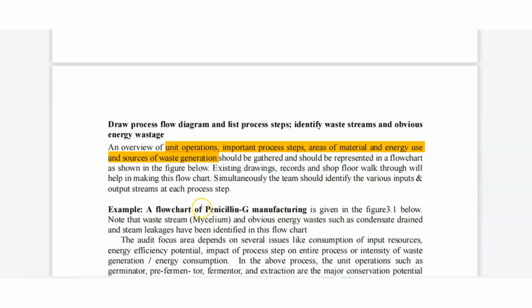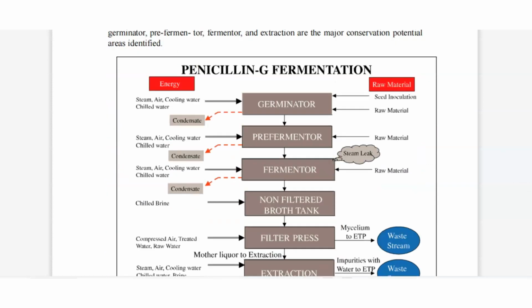Example of a flow chart for penicillin G manufacturing, given in figure 3.1. We can see the major steps. First, energy and raw material are required for a system. Here, what energy is required? Air, cooling water, chilled water.